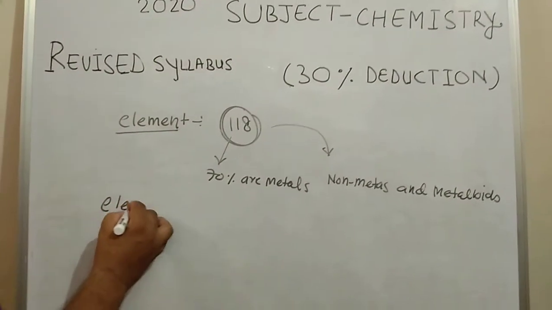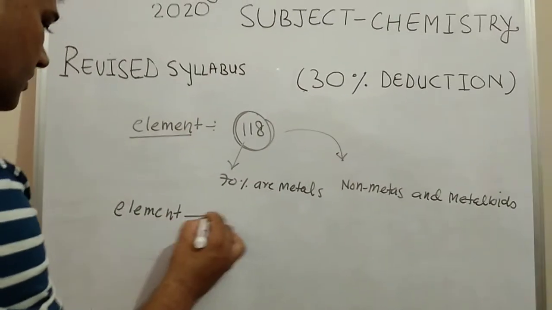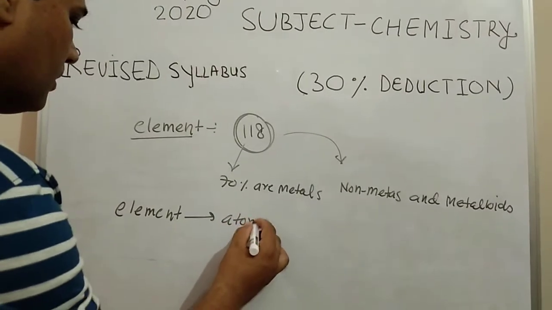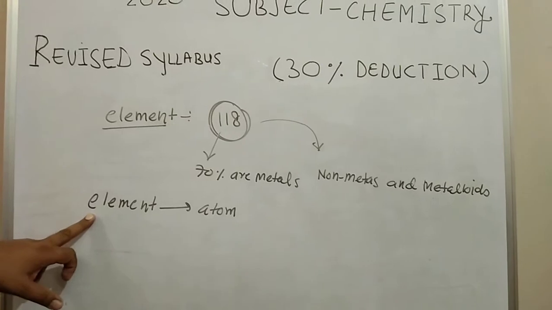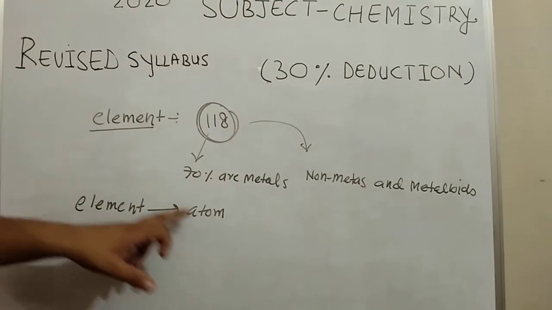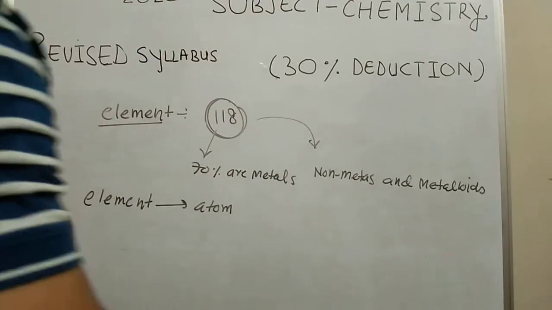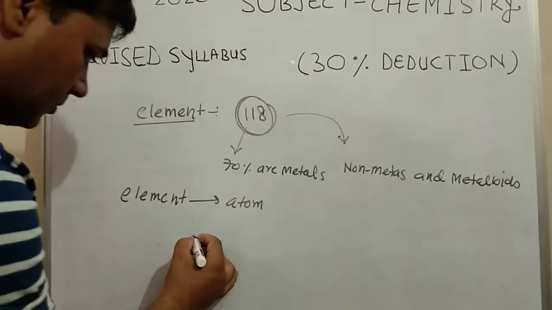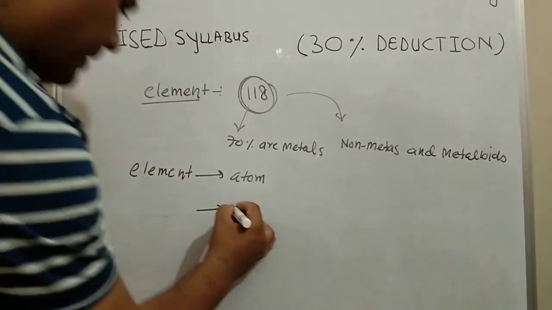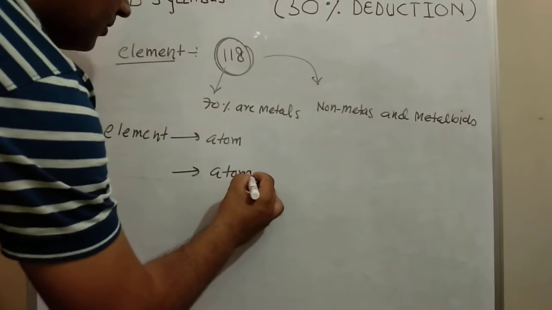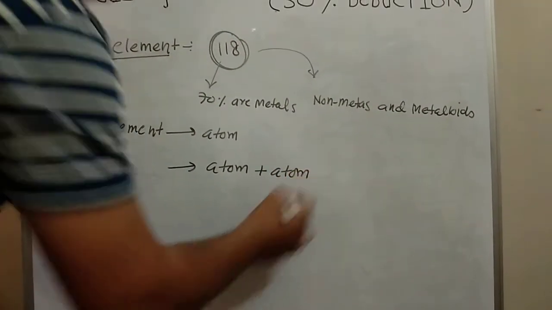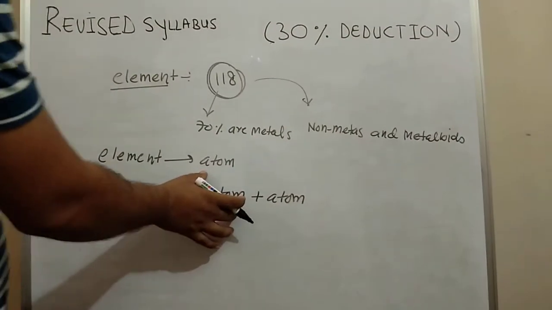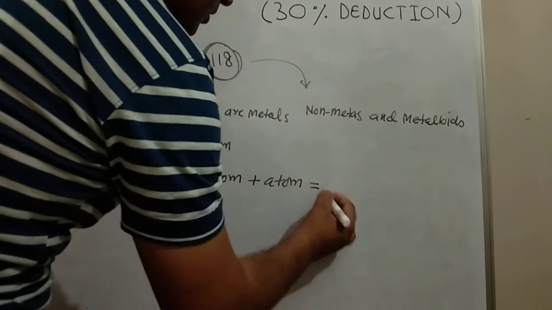Element is further divided into atoms, because atom is the smallest part of an element. So element is made up of atoms. An atom combines with a similar atom, not another kind of atom, and forms a molecule.